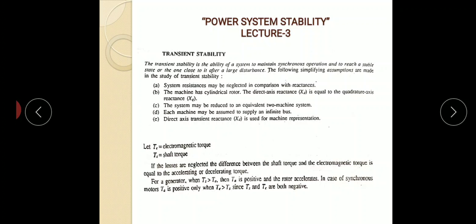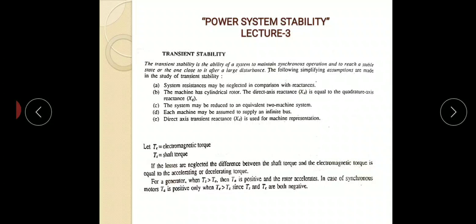So, important point, the problem of stability revolves around the determination of whether or not the torque angle delta will stabilize after a sudden disturbance. In case delta continues to increase after a disturbance, the machine will lose synchronism.